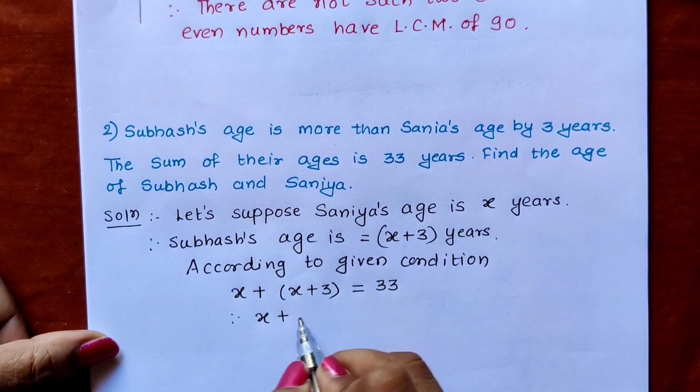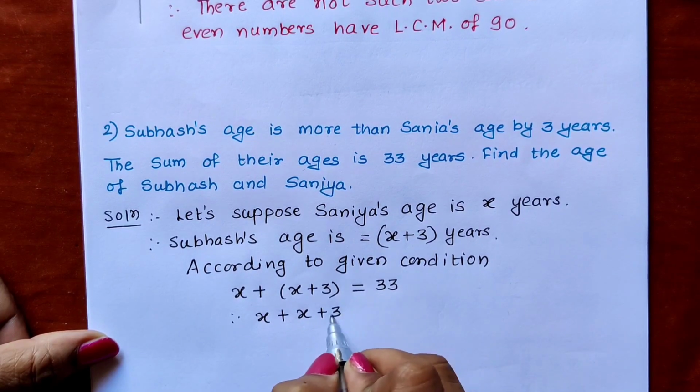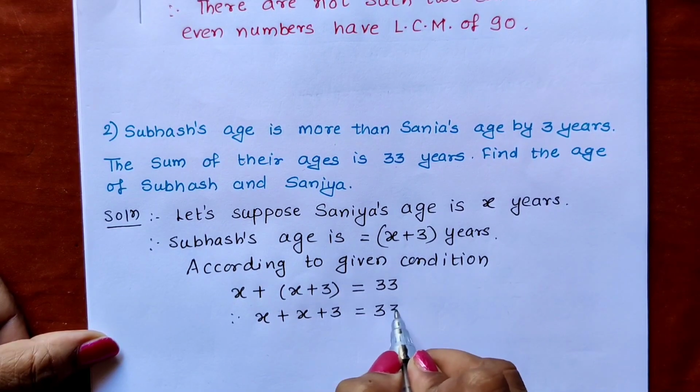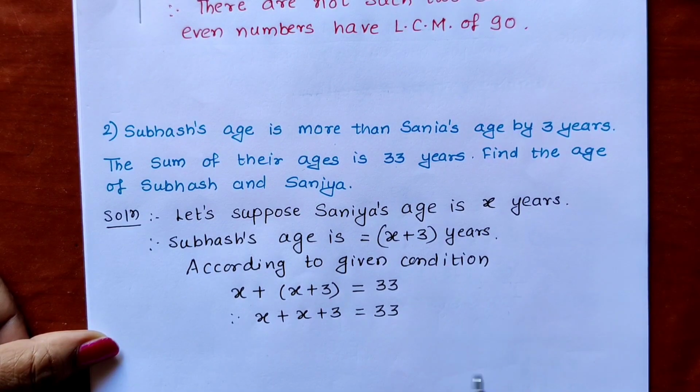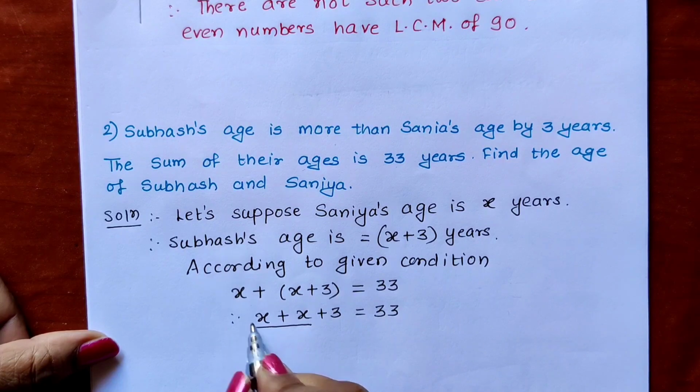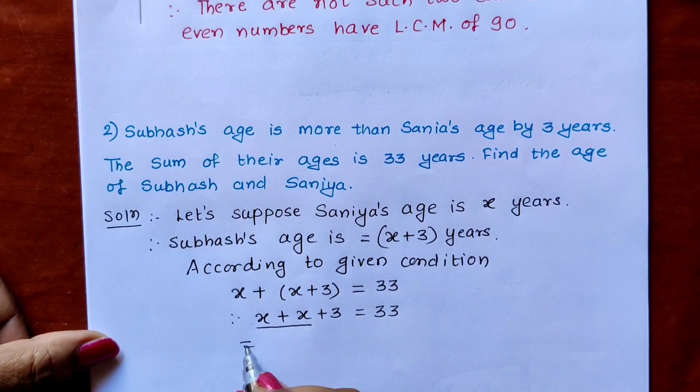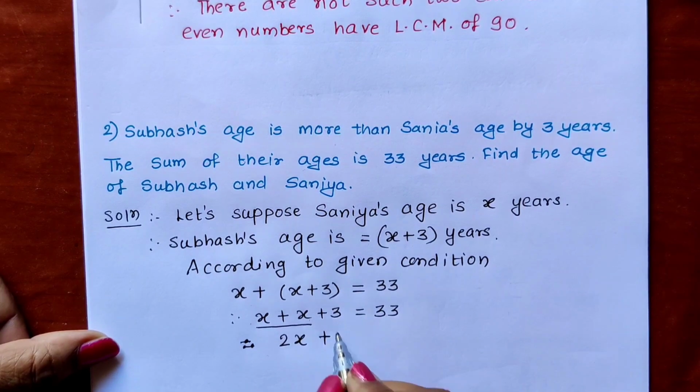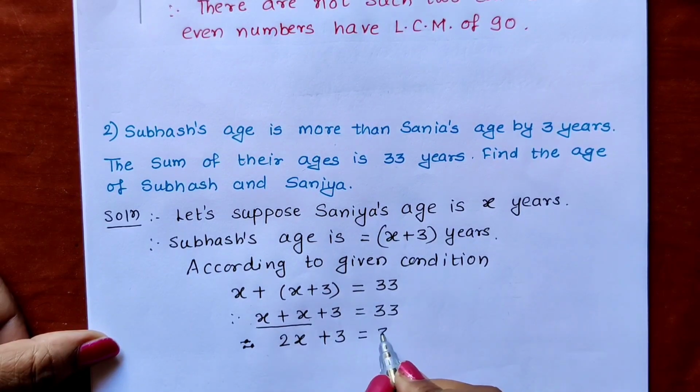X plus, remove the bracket, X plus 3 is equal to 33. What is X plus X? There is no coefficient, which means 1 is there. So 1x plus 1x is 2x, plus 3 is equal to 33.